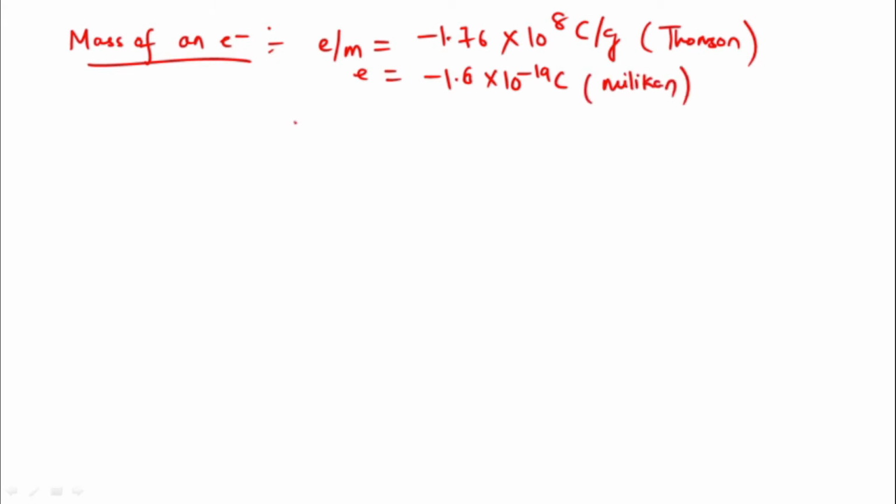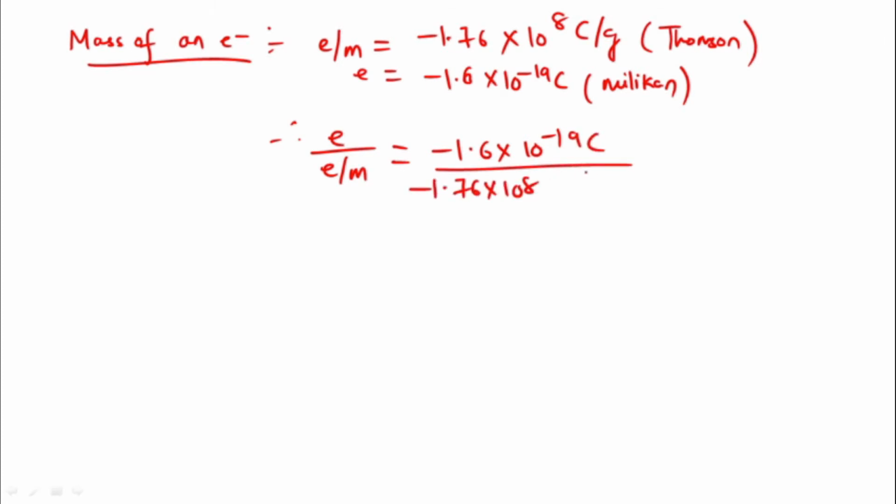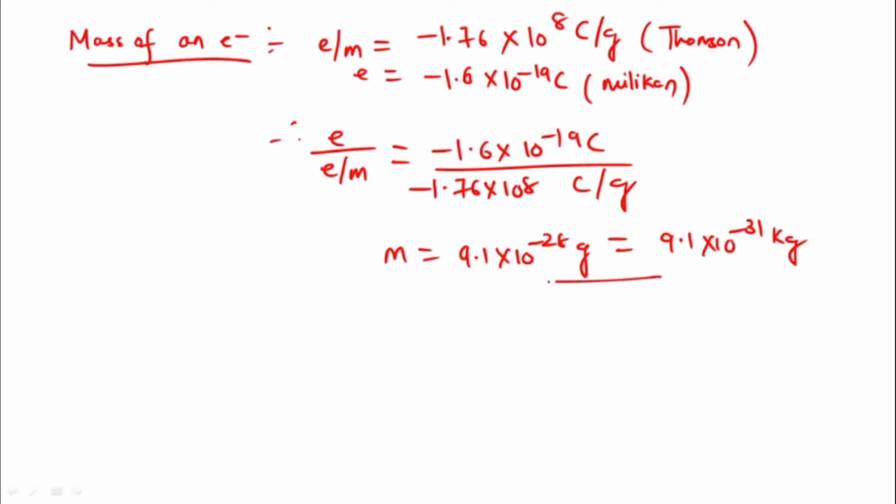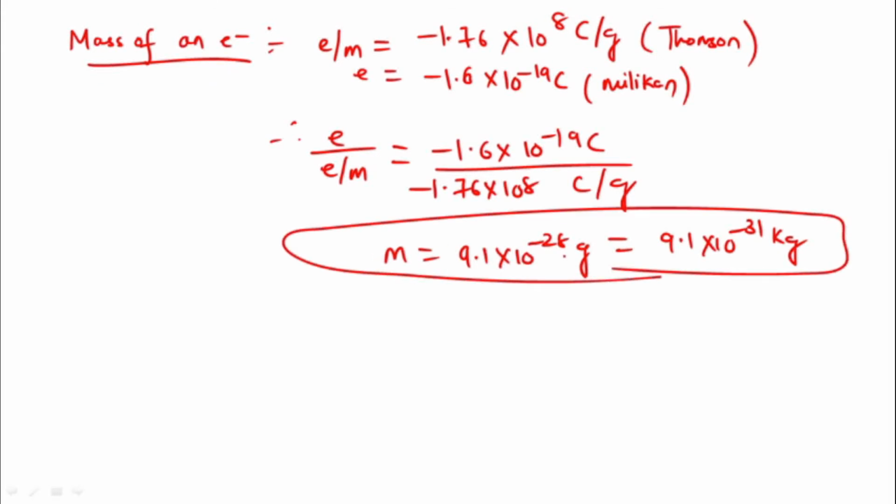Now e divided by e by m is equal to minus 1.6 into 10 to the power minus 19 coulomb divided by minus 1.76 into 10 to the power 8 coulomb per gram. Now my m comes out as 9.1 into 10 to the power minus 28 gram, or equal to 9.1 into 10 to the power minus 31 kg. So this is the mass of an electron.